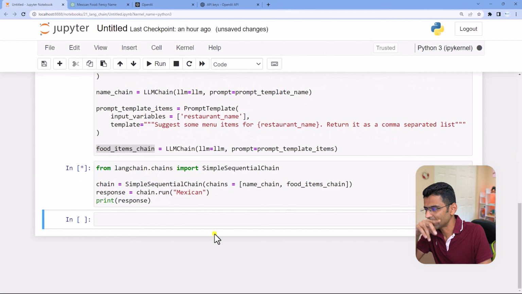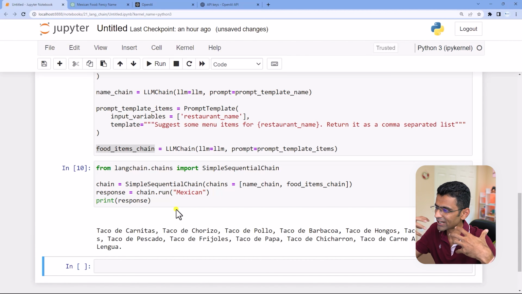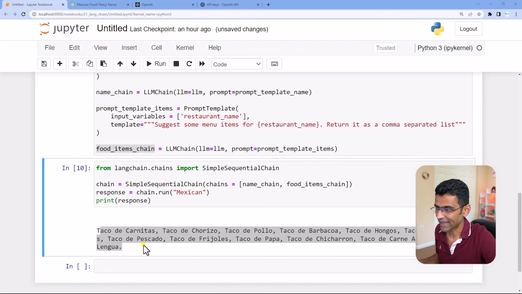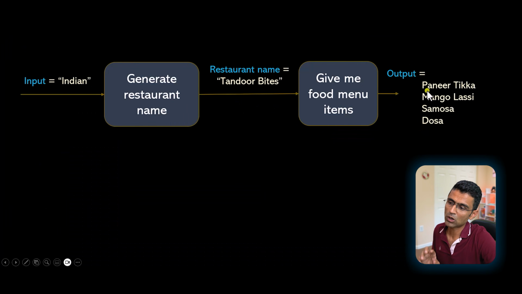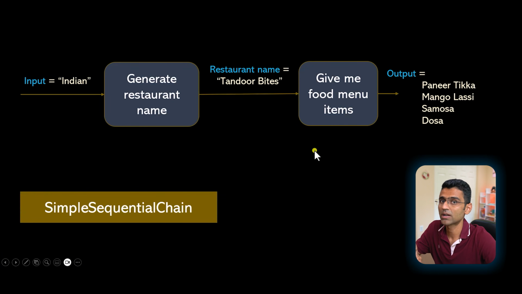So while this chain looks good, it is generating those food menu items. I'm not getting the restaurant name as such. For Mexican food it is giving all these items, but what is the restaurant name? That was that intermediate step, but in the output, the simple sequential chain gives you just one output. But I want the restaurant name and the menu items both.